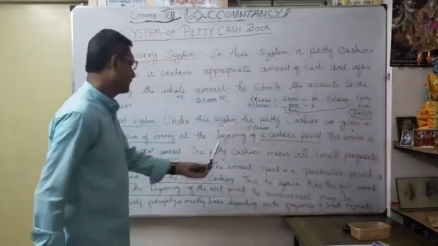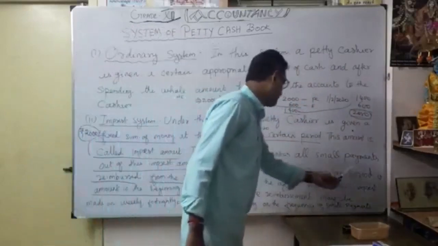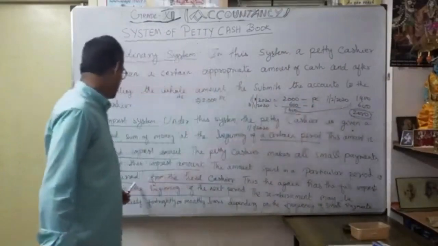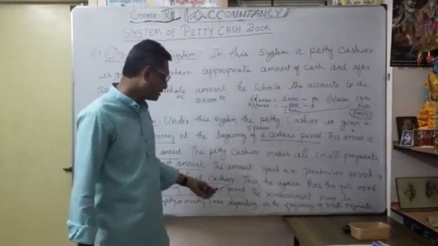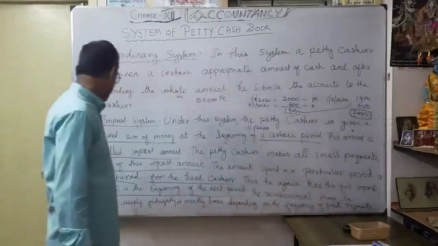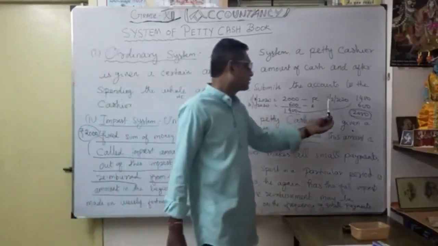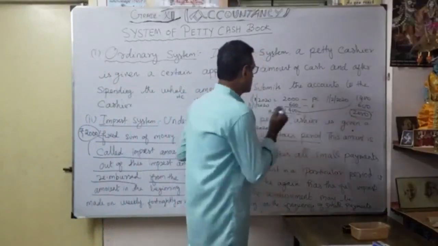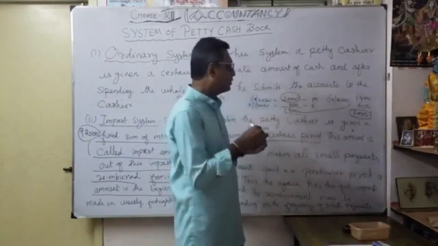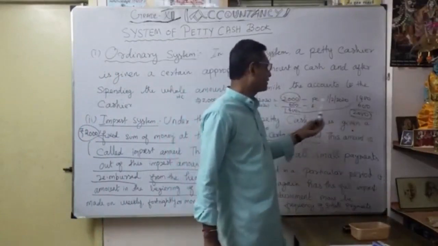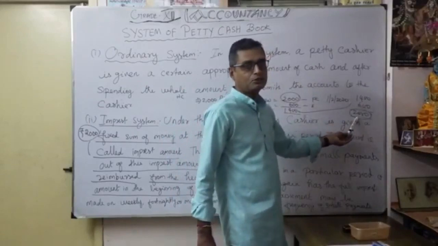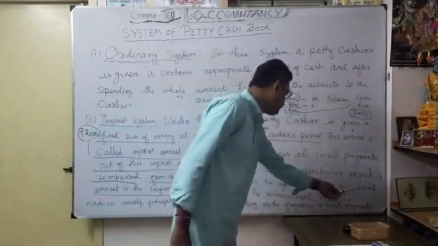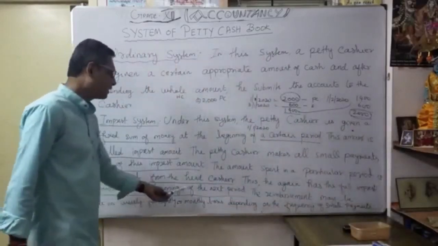Let's read the wording once again. The amount spent in a particular period, this 600, is reimbursed from the head cashier. Thus, he again has the full imprest amount at the beginning of the next period. At the beginning of the next period, he has a balance of 1400, but he wants to maintain this 2000 rupees every month at the beginning. So again he will get how much? Whatever he spent, he gets the money again, 600, to maintain the 2000 amount. That is called the imprest amount.